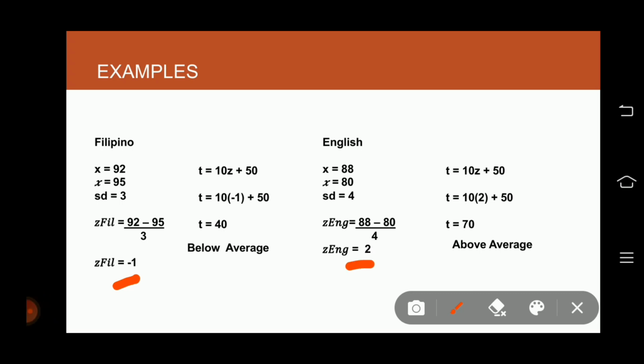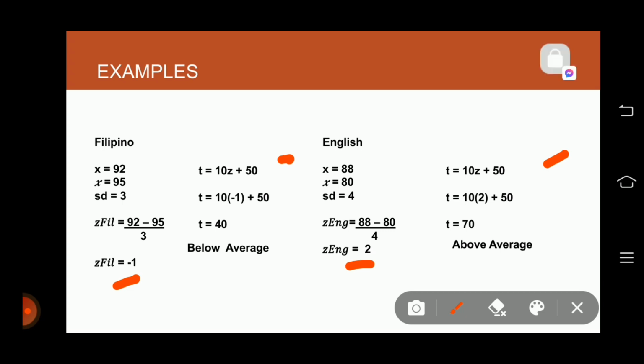To calculate the t-score, we use the formula. For the first example, calculate the t-score of the Filipino subject. T equals 10 times negative 1, which is the z-score, plus 50. So the t-score is 40.